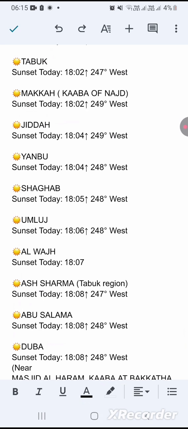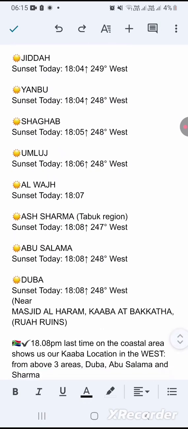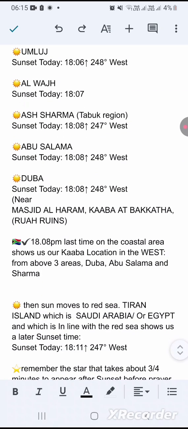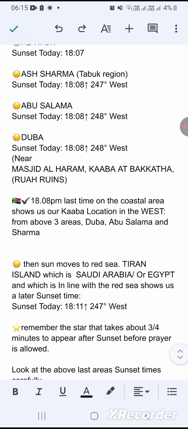it already set at the Kaaba of Najd. Let's carry on. Abu Salama, 18:08, Duba, 18:08. Now you'll notice that at 18:08, it's near Masjid al-Haram, the Kaaba at Bakata, Ruah ruins. And you'll notice at 18:08 p.m. it's the last time on the coastal area, showing us our Kaaba location in the west from above three areas, Duba, Abu Salama, and Sharma.